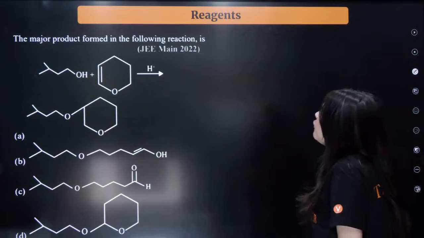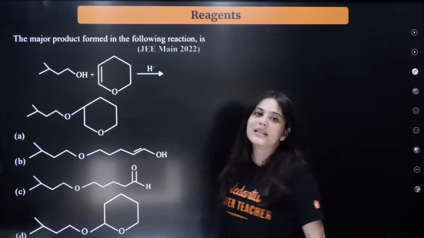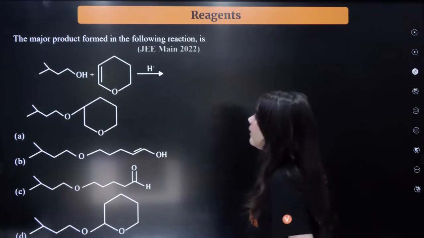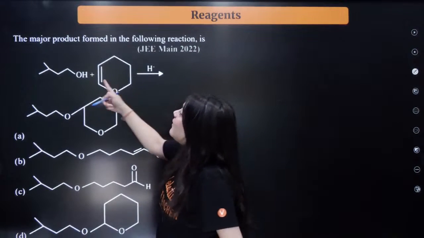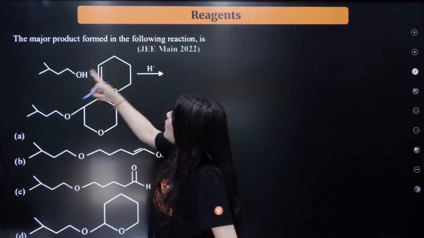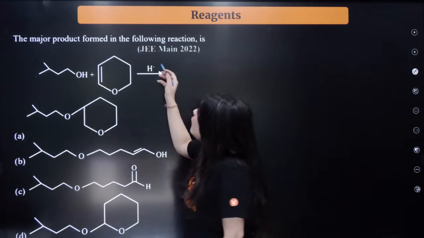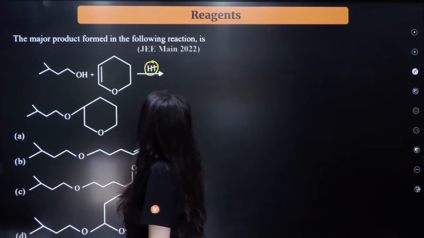The major product formed in the following reaction. Once again, a similar type of question as we have done earlier. Here what have they given? They have given you an alkene, and also an OH group. Now, where will this H plus first attack?